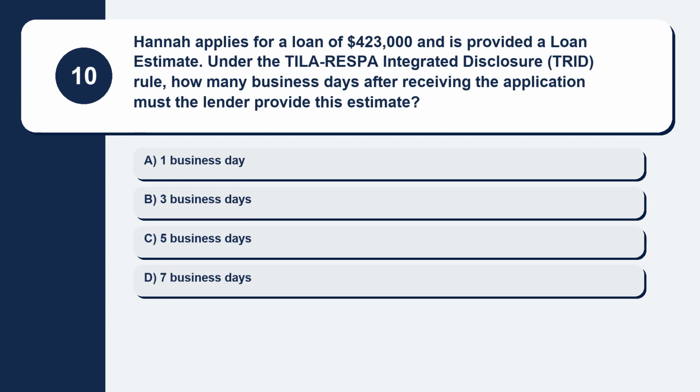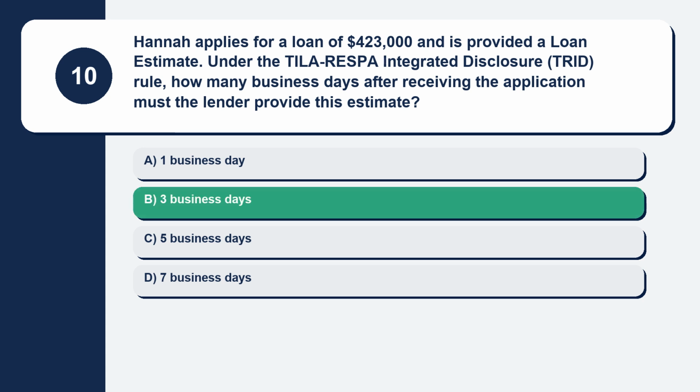Question 10. Hannah applies for a loan of $423,000 and is provided a loan estimate. Under the TILA-RESPA Integrated Disclosure (TRID) rule, how many business days after receiving the application must the lender provide this estimate? Here are your options. Option A, 1 business day. Option B, 3 business days. Option C, 5 business days. Option D, 7 business days. The correct answer is option B, 3 business days.